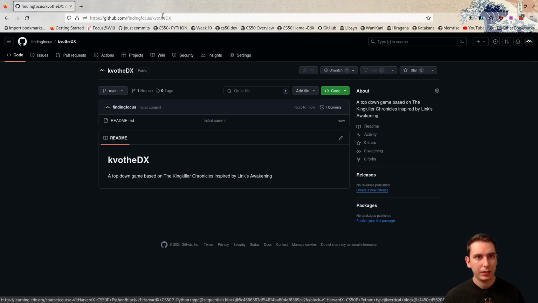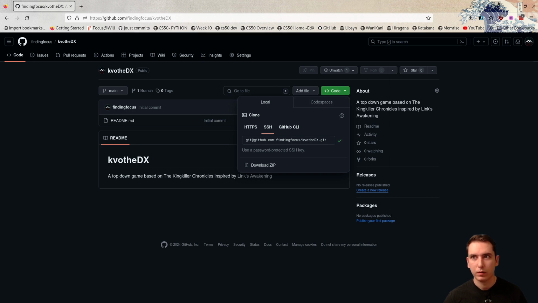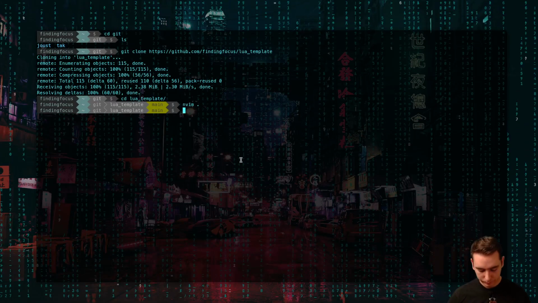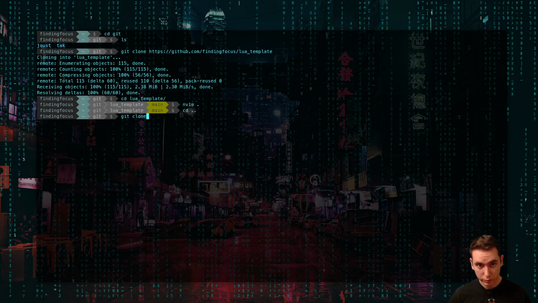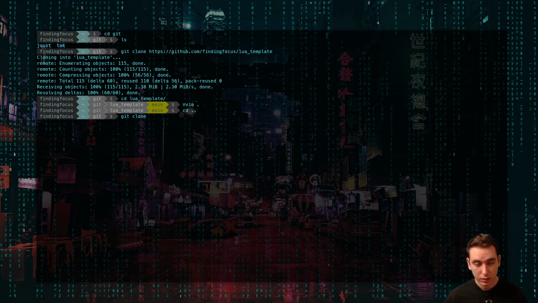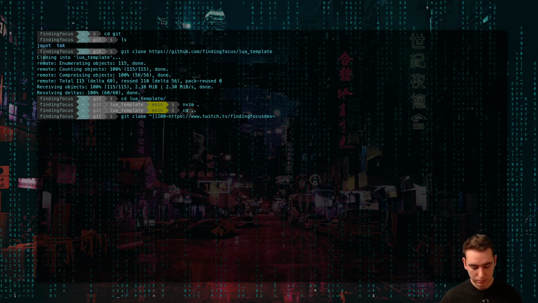I guess the repo is case sensitive, so we'll just have to make sure we do a capital DX. Lowercase dx looked a little weird, but here we can go ahead and clone this repo now. So if we go back into our main folder here, we do a git clone using the SSH. Nope, that's not it.